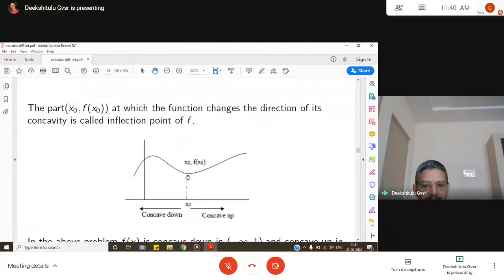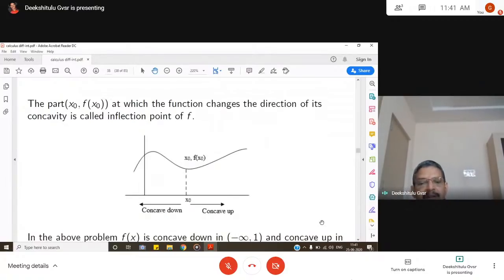See, at x0 the function here is concave down, and from here onward it is concave up. So such a point at which the function changes its direction of concavity is called a point of inflection.